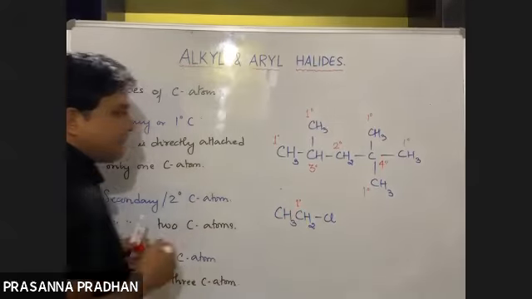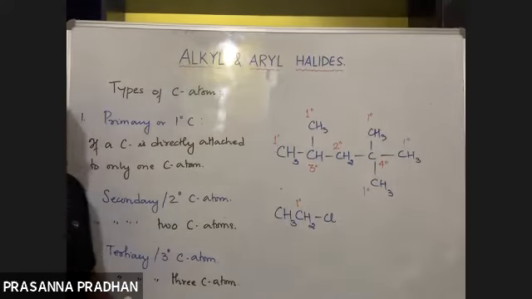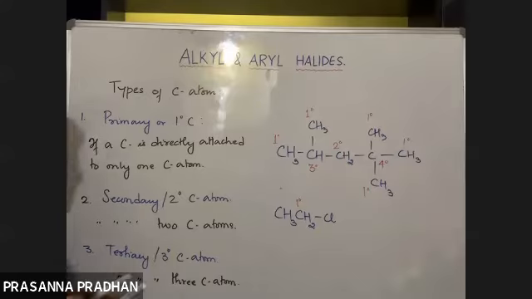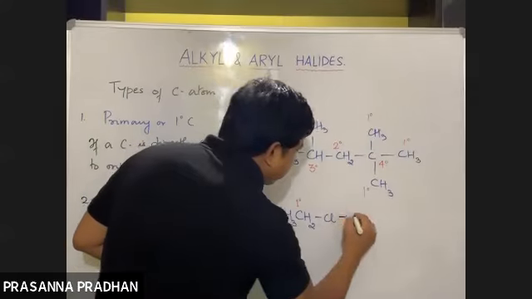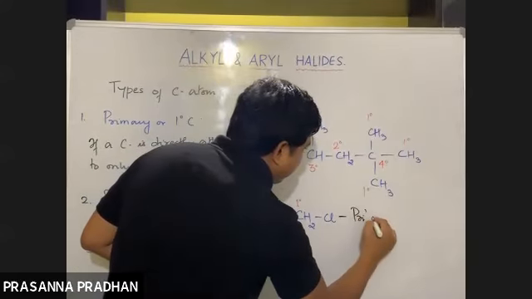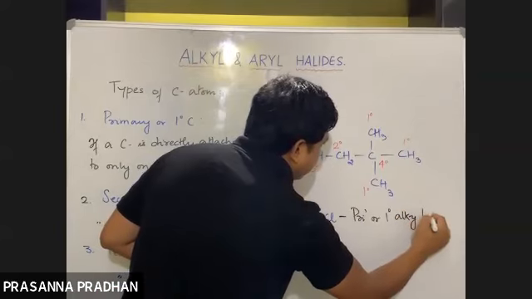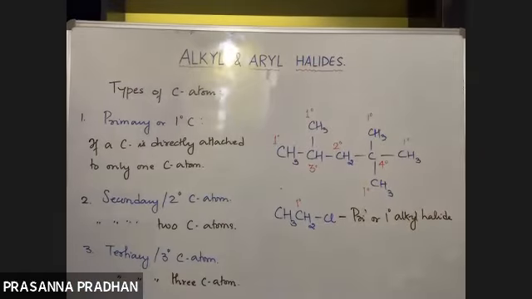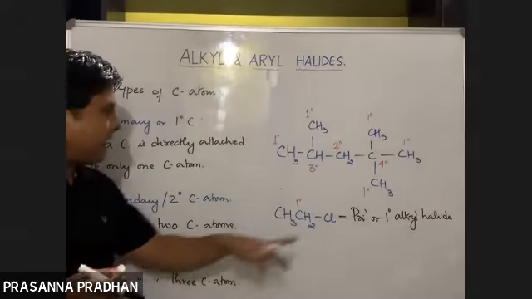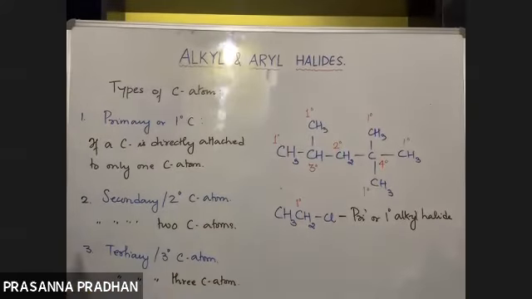So if a halogen is attached to a primary carbon atom, it is known as a primary or 1 degree alkyl halide.